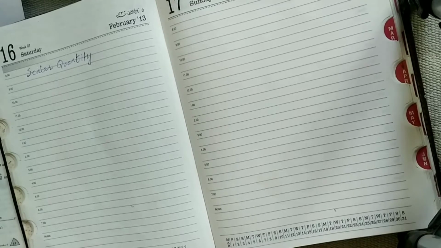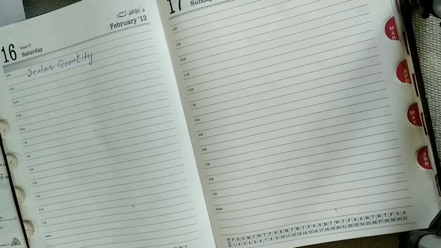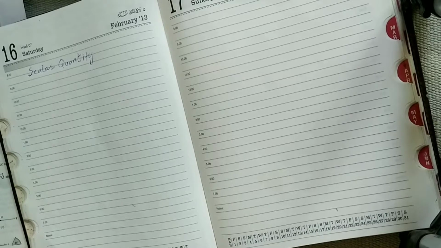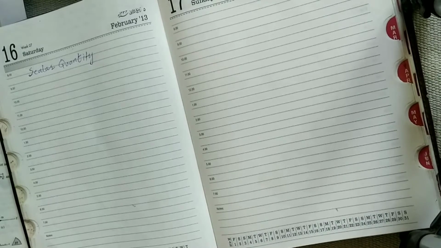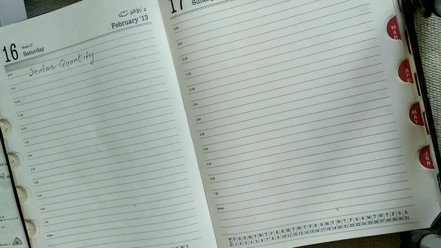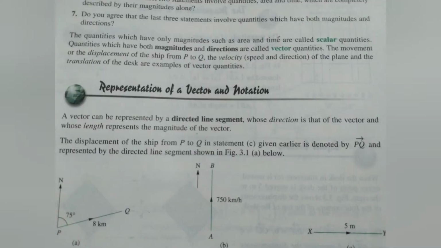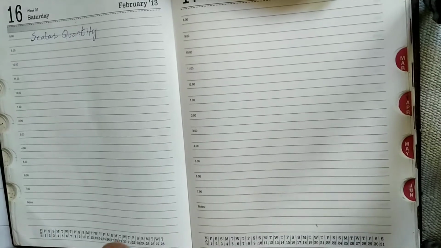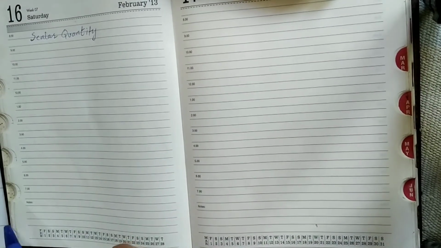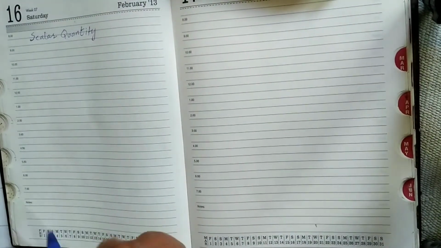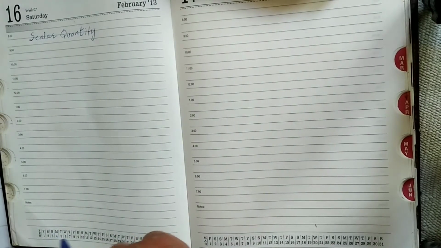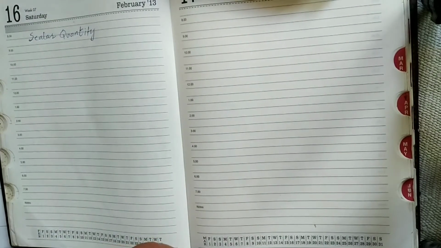On the other hand, for vector quantities you need to define the direction as well. So as we see, scalar quantities are the quantities which don't need any direction to explain them.